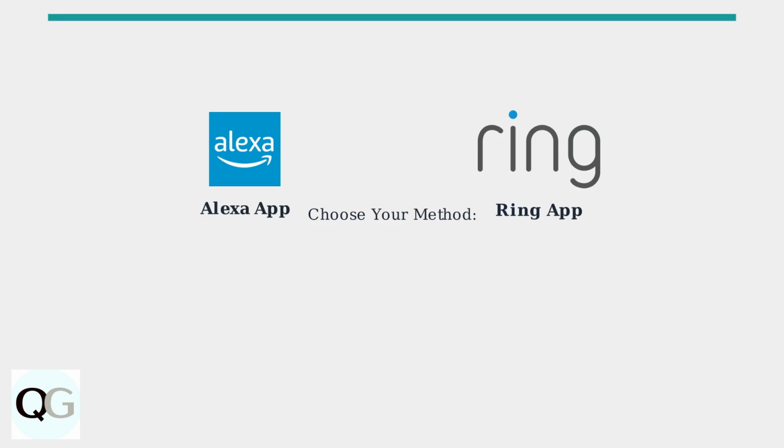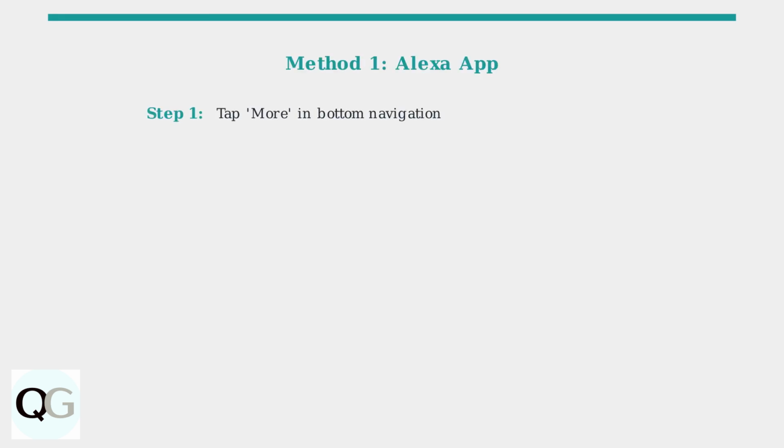There are 2 main ways to disable Amazon Sidewalk: through the Alexa app or the Ring app. Both methods are straightforward and take just a few taps. Method 1, using the Alexa app. Open your Alexa app and follow these steps.